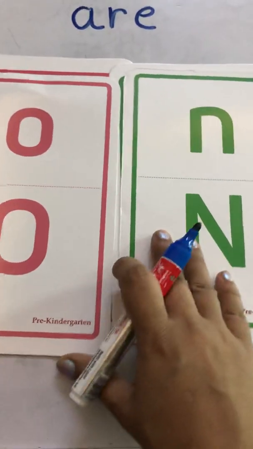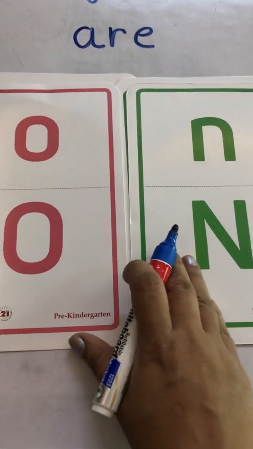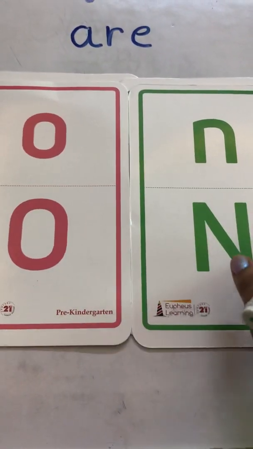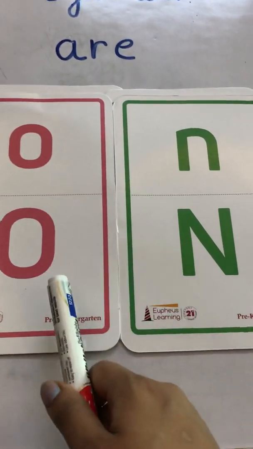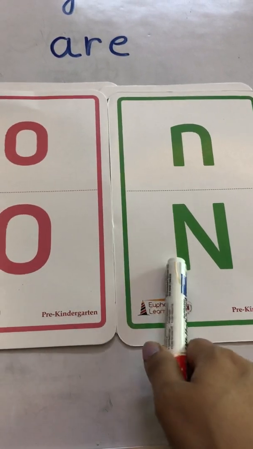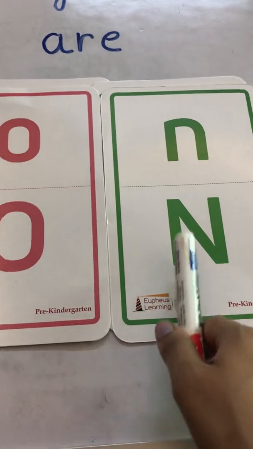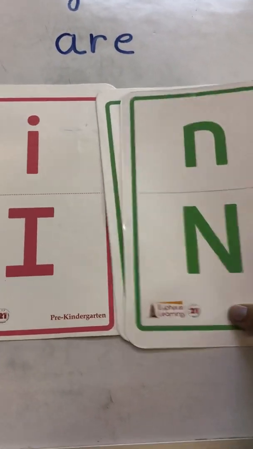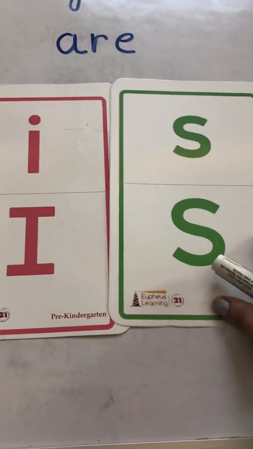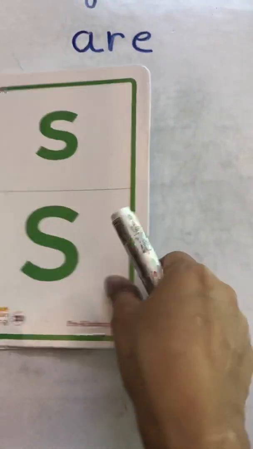Next is on. On. This is on. Like the cat is on the mat. On. This is on. Okay. So kids, these are the sight words. On. This is in. And this is. Right? So these are the sight words that we have already done in our last class.